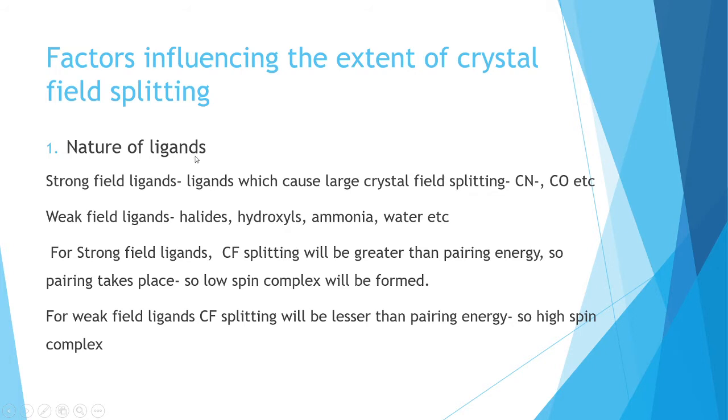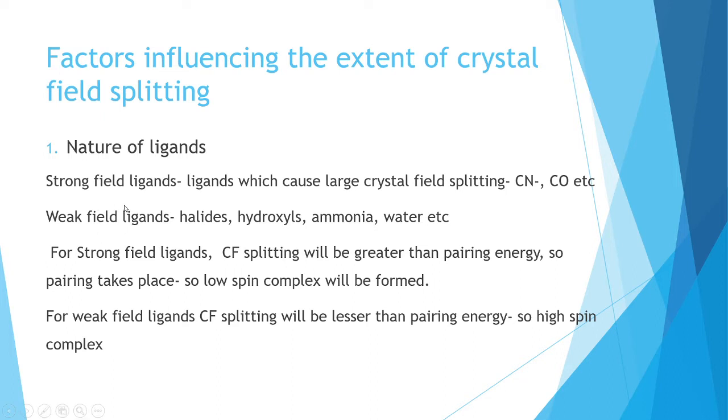ligands. There are two types of ligand, that is strong field ligands and weak field ligands, and we are classifying these ligands as strong field and weak field on the basis of the spectrochemical series. So ligands like cyanide, carbonyl, etc. come under the category of strong field ligands, and ligands like halides, ammonia, water, etc. come under the category of weak field ligands.